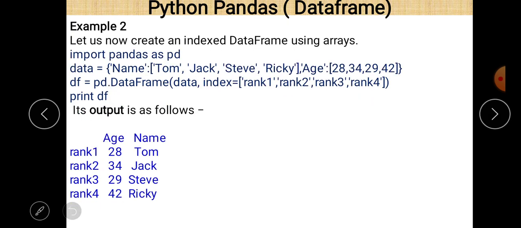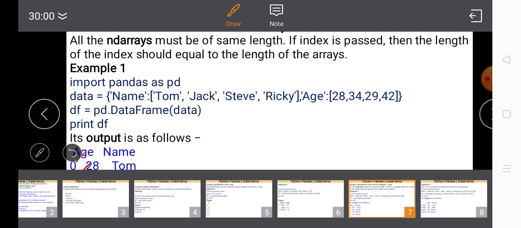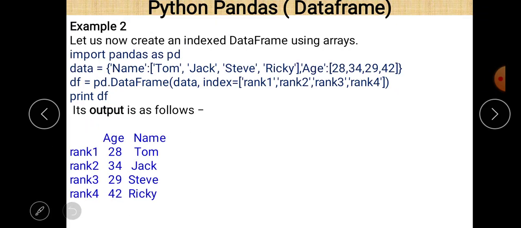Okay. Next, example number 2. Example number 2 is again like the previous one, but here we also create an index value. In our previous case, there is a default index value, you can easily see that 0, 1, 2, 3, but in this case we declare an index value. So first line, import pandas as pd. Import pandas as pd remains the same.